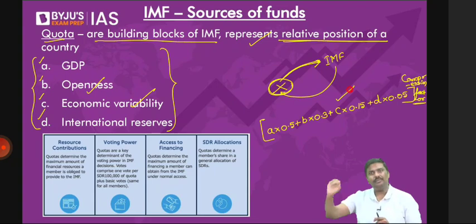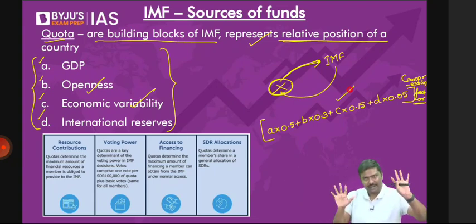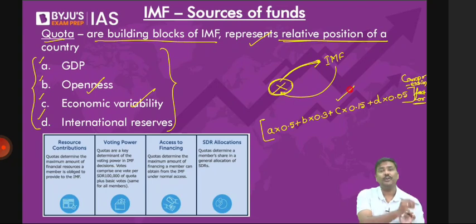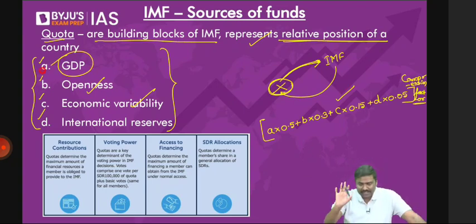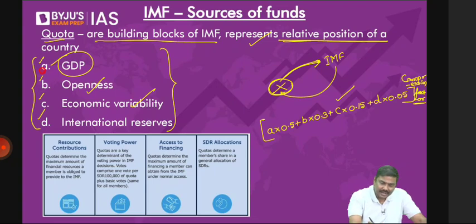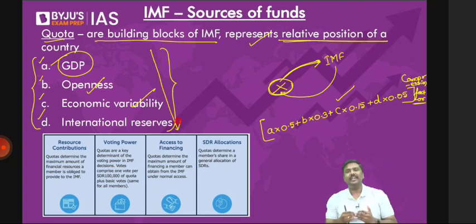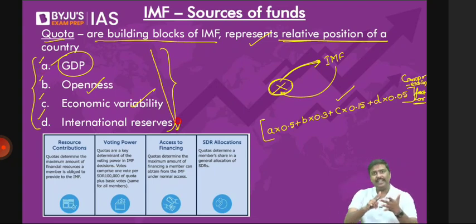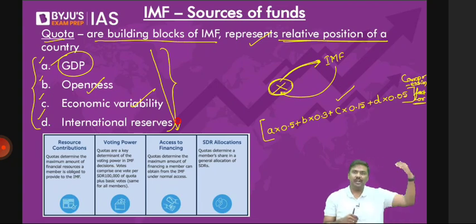Remember, 4 parameters are there. At the maximum, what they might ask you is which has the highest weightage in the quota formula used by IMF. And lucky for you, I've given it in a declining weightage here itself. Simply memorize it: GDP, openness, variability, and reserves, in declining weightage: 0.5, 0.3, 0.15, 0.05. So this formula is used.